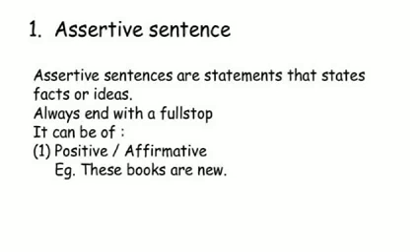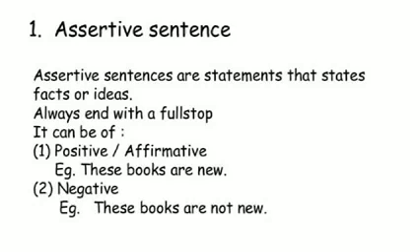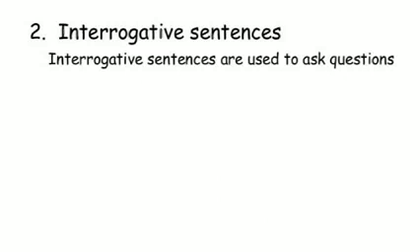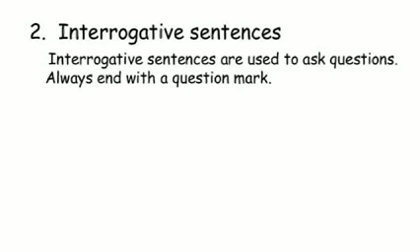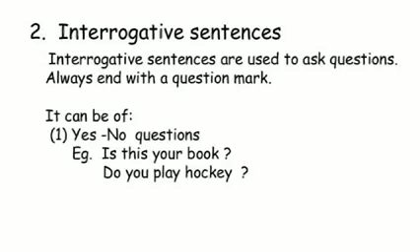For example, these books are new. It is a positive statement. These books are not new. It is a negative statement. It tells something negative. Now let's discuss interrogative sentences. Interrogative sentences always ask questions and they always end with a question mark. Interrogative sentences are mainly of two types: yes or no question and WH question.